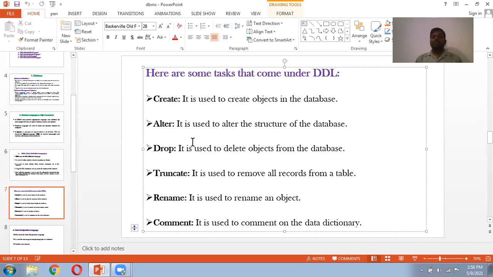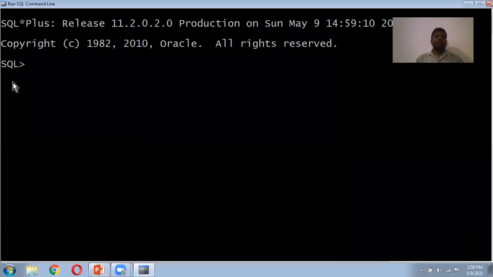For example, we will see all the commands with the help of software also. Third is drop. It is used to delete objects from the database. Next one is truncate. It is used to remove all records from the table. There is a small difference between truncate and drop, which we will see in the practice session. Next one is rename. It is used to rename an object. Next we have comment. It is used to add comments on the data display. We will see all these commands using SQL. We have installed SQL here, and we'll see one by one.